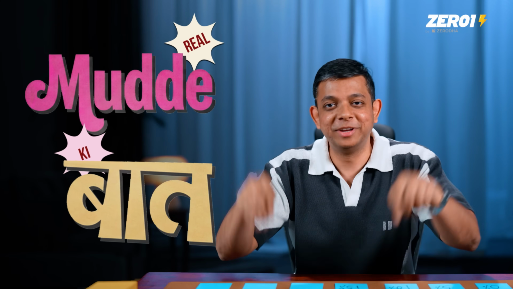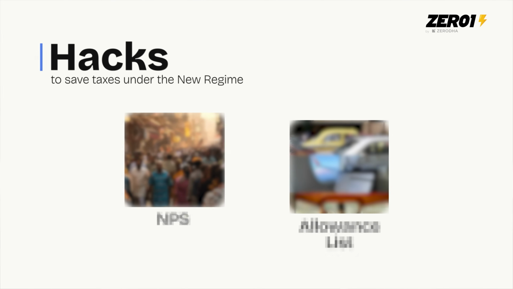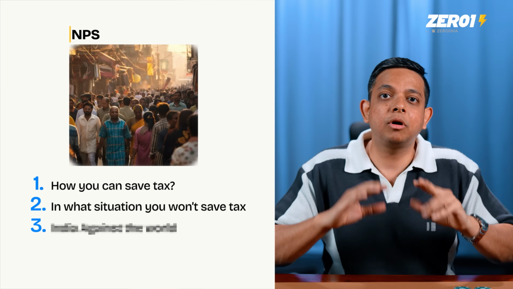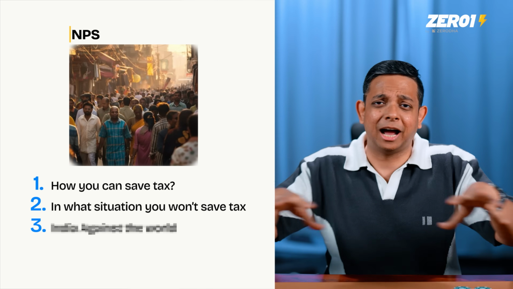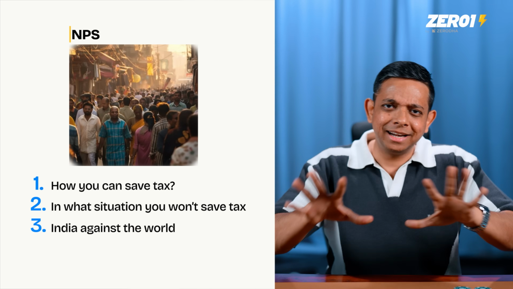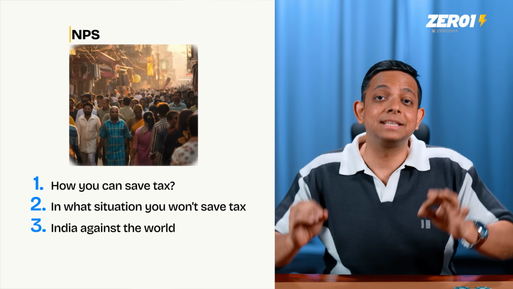Cool. Now we've understood how taxes work, how the slab works, rebate and all that. Now let's talk about the real mudde ki baat, which is how do we save taxes under the new regime? Let's start with the NPS. Now with NPS, we need to understand three things. One, how you can actually save tax. Two, in what situations you won't save tax and how the system actually works. And three, where does India stand in all of this against the world?